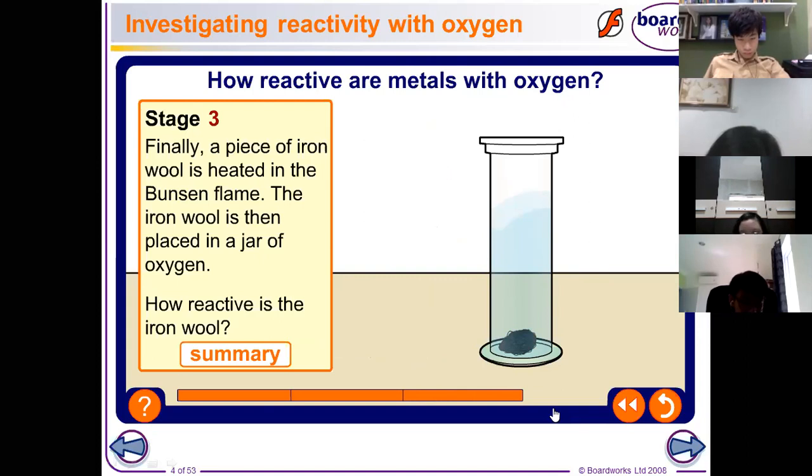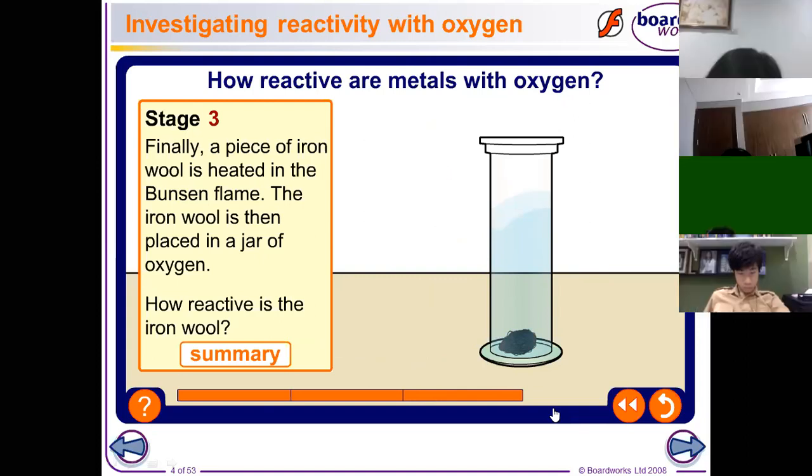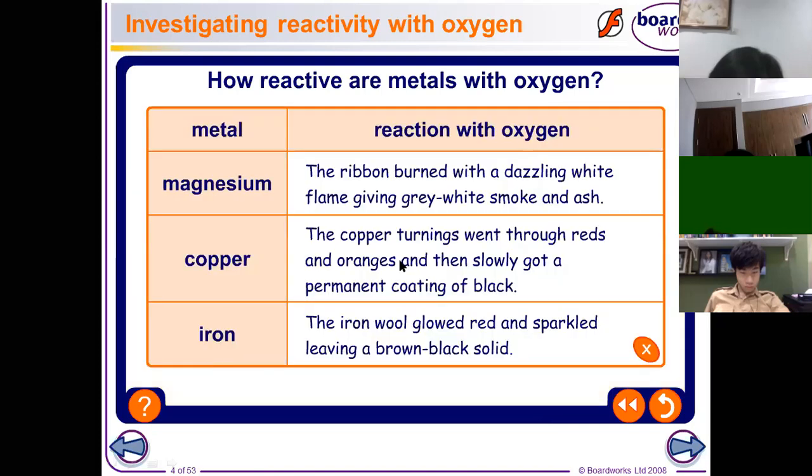What happened to the reaction before you placed it inside the jar of oxygen? While the iron wool is still in the Bunsen flame, it produced a spark, right? Like a red-orange spark. And then when we place it inside the bottle of oxygen, what did it produce? Does it produce something like magnesium? It feels like nothing, right? Okay, let us see the reaction.